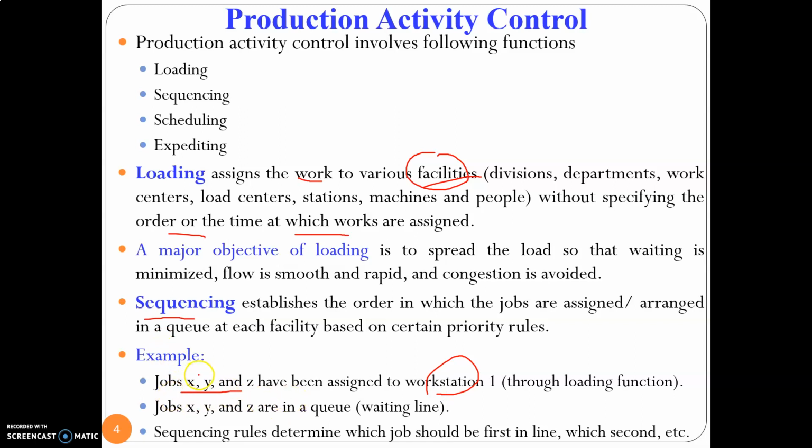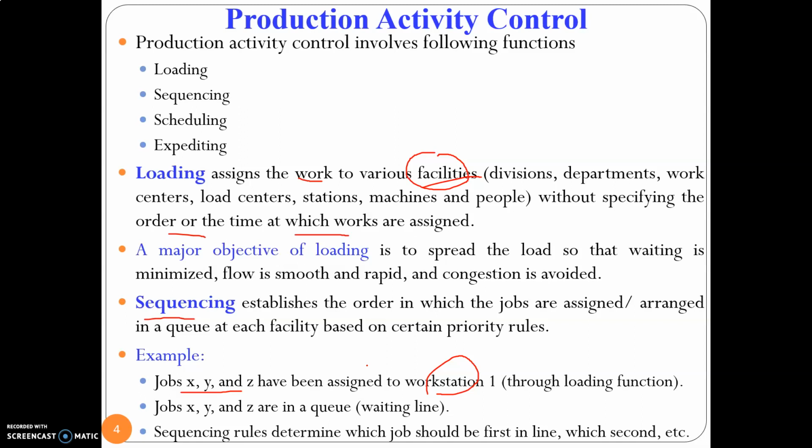Now I want to know in which order they should be assigned to the workstation. That is, which job should be given higher priority. That is what sequencing is about. Sequencing will determine which job should first enter into the workstation, which will enter second, and which will enter third.